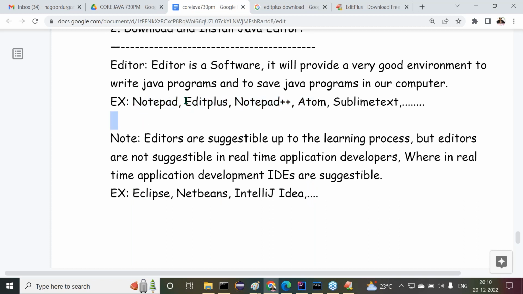If we use Edit Plus or Notepad Plus Plus or maybe Sublime Text or Atom, what is going to happen internally, we are able to understand everything. Why? Because we are going to do everything explicitly. But if we use IDEs, IDEs will provide everything for us automatically, so our work will not be there, but we will not understand what's going to happen internally. That's why in application development in the companies IDEs are suggestible, but in the learning process editors are suggestible. You will understand everything internally if we use them.